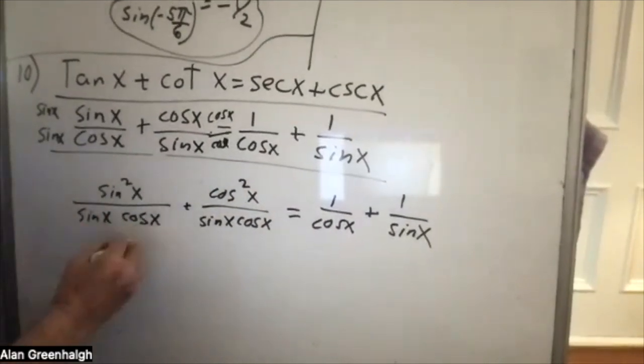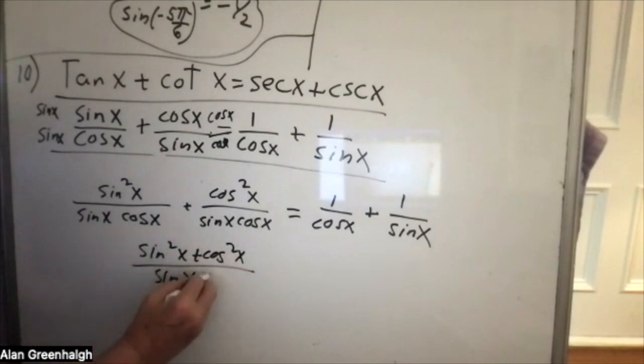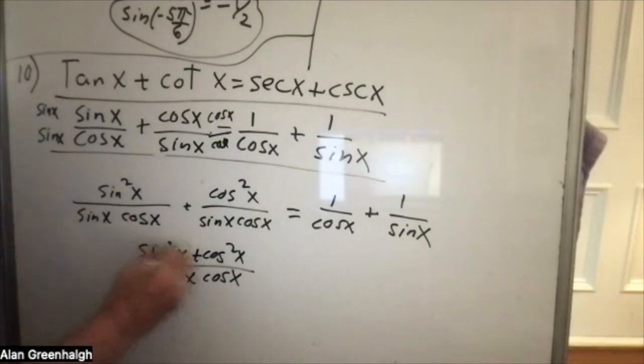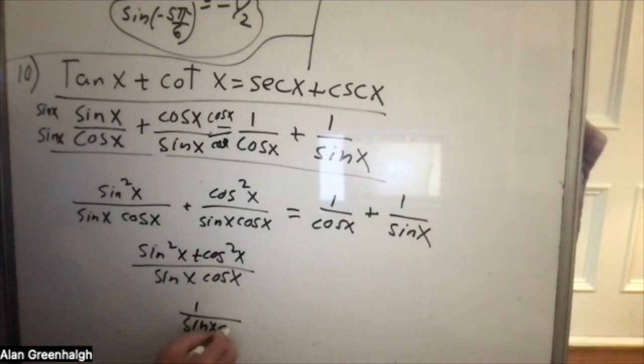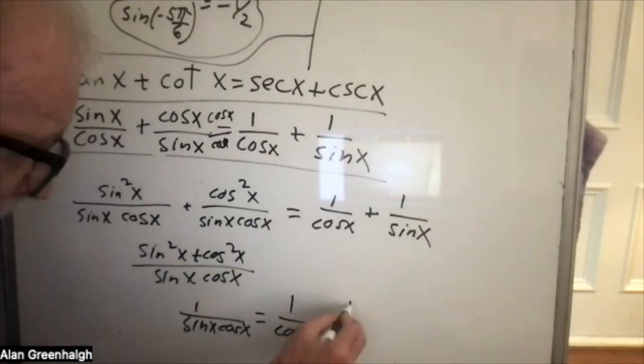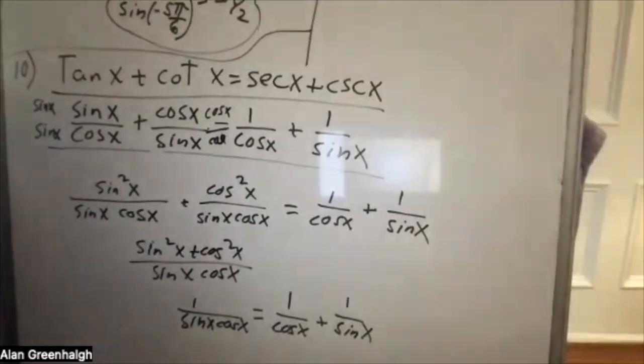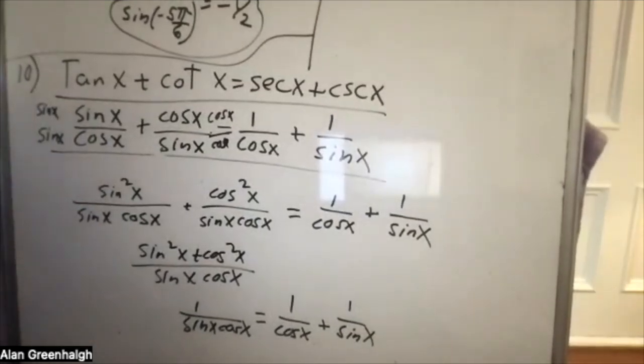All right, well, if we add them, we get sine squared plus cosine squared over sine x cosine x, right? And this will equal 1. So 1 over sine x cosine x equals, oh, there's got to be an easier way. Something is definitely wrong.